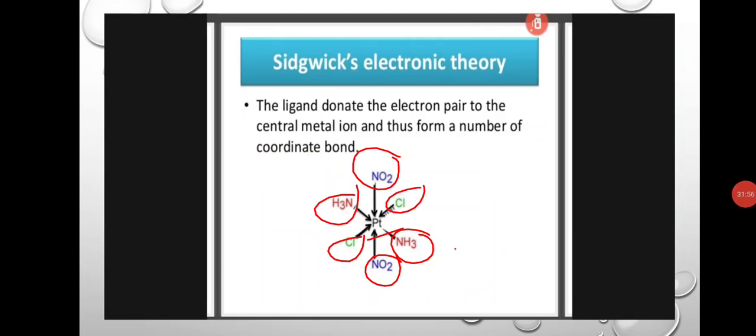And next is Sidgwick's electronic theory. The ligands donate the electron pair to the central metal ion, and thus form a number of coordinate bonds. For example, the platinum metal is there. This platinum is surrounded by NO2 ligands, chlorine ligands, and NH3 ligands.